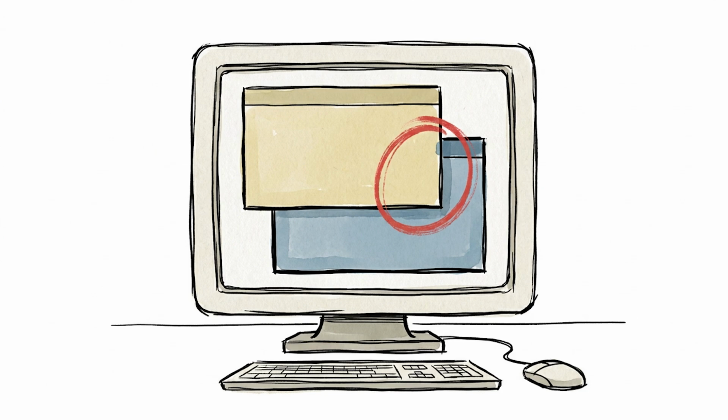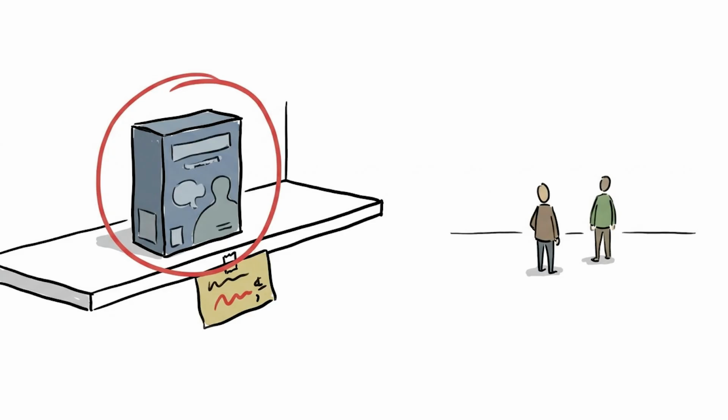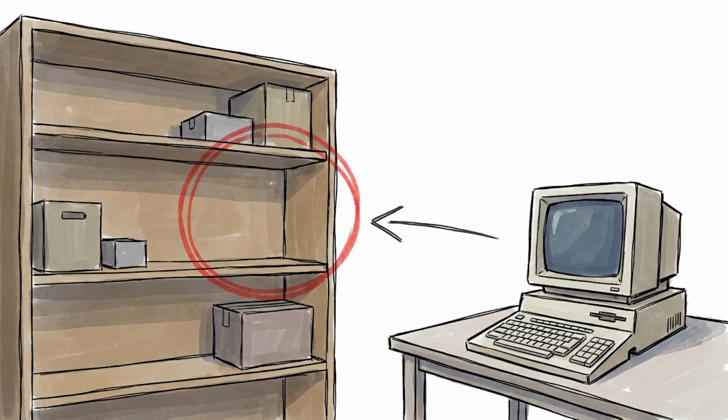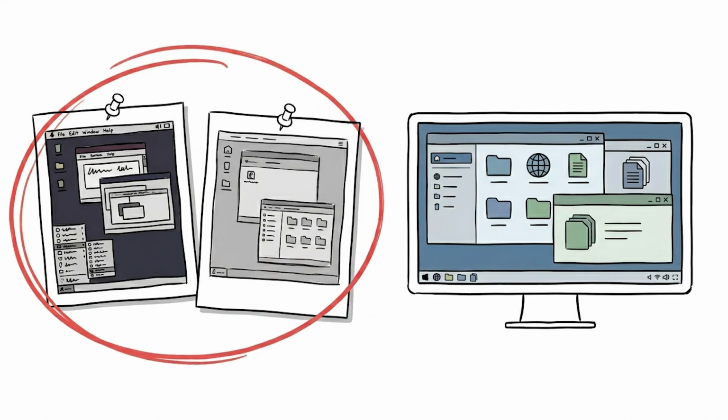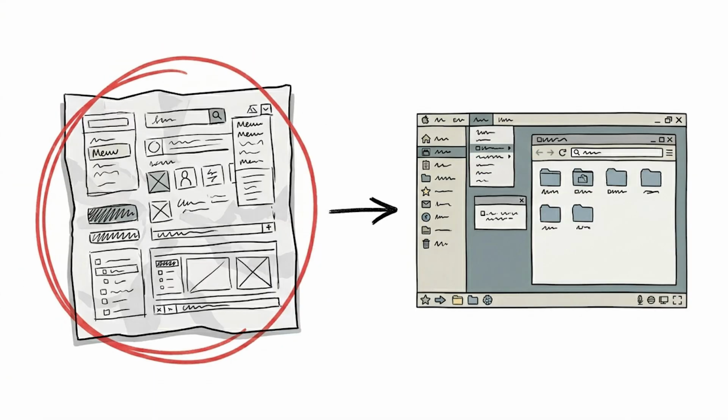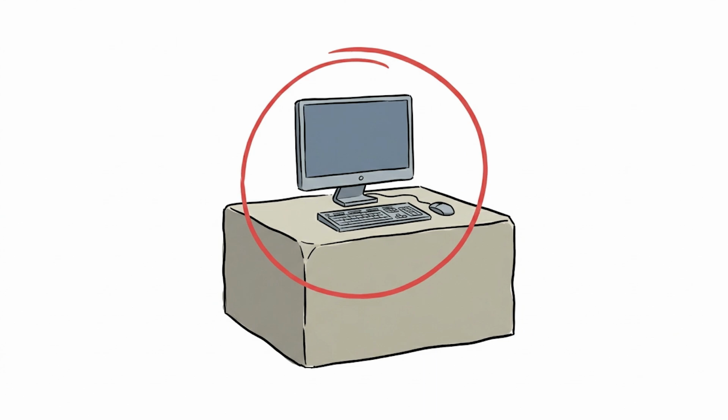Windows 2.0 followed in 1987 and finally let windows stack on top of each other, which sounds modest and was transformative. Windows 1.0 launched at $99 and almost nobody bought it. Software support was nearly non-existent. Apple had launched the Mac in 1984, so Microsoft was playing catch-up from day one. But the idea was planted. These two versions were the rough draft that made everything else possible.